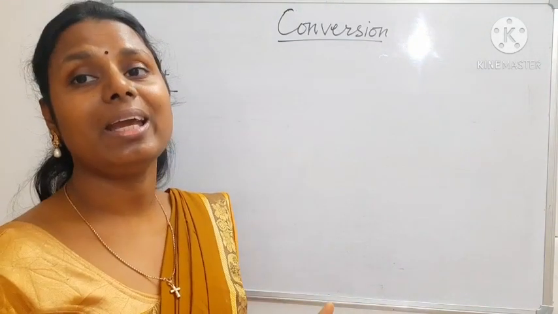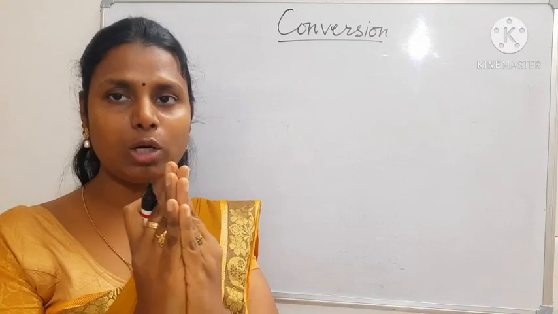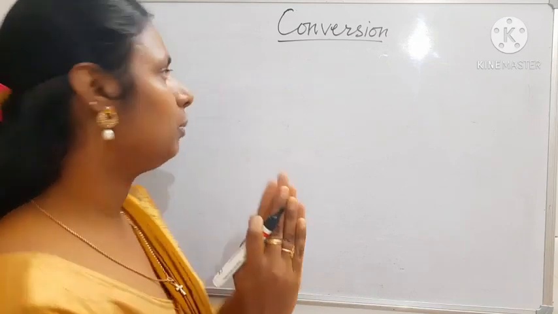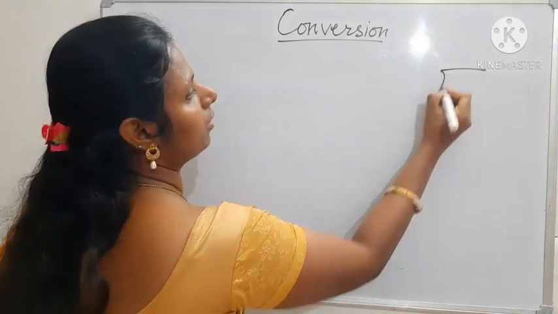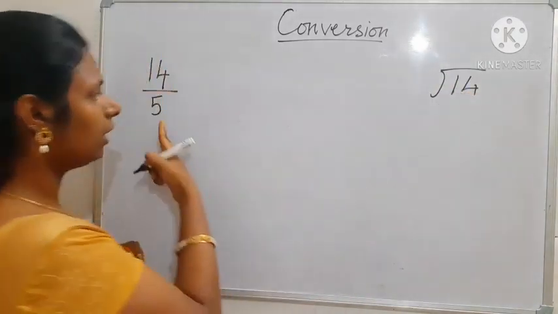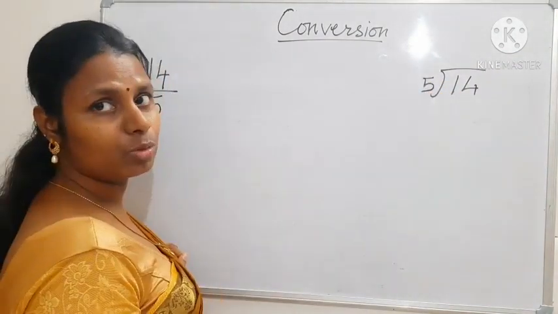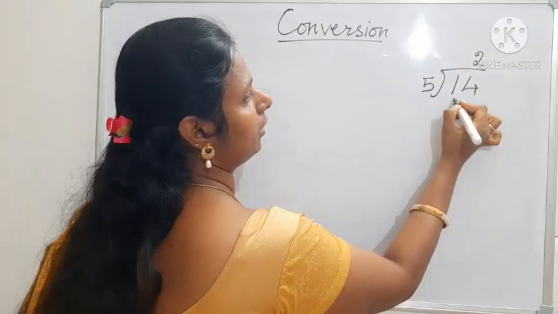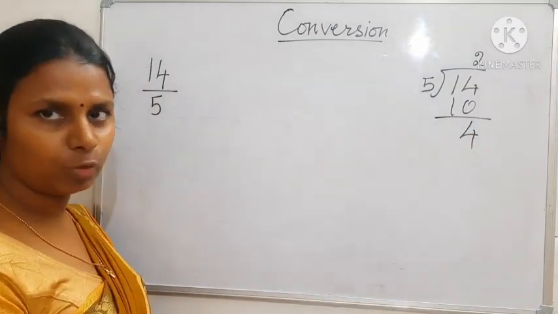Then only can we write a mixed fraction. A mixed fraction means we need one whole number. To get the whole number, we are going to divide 14 by 5. 5 twos are 10. Then the remainder is 4.